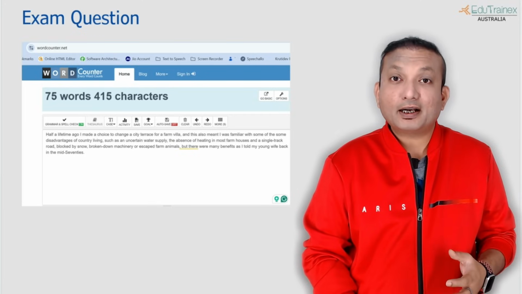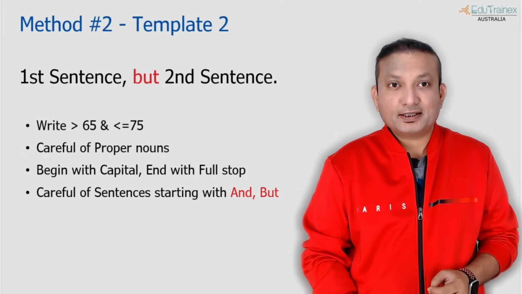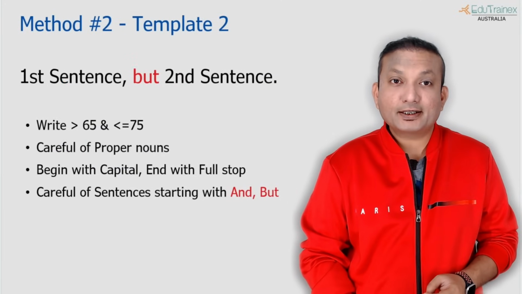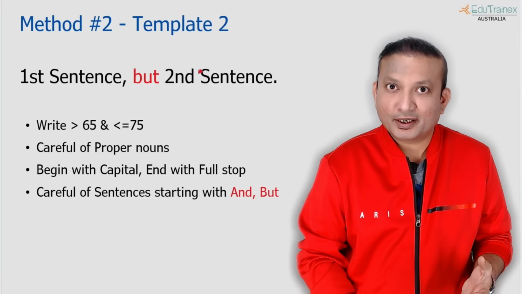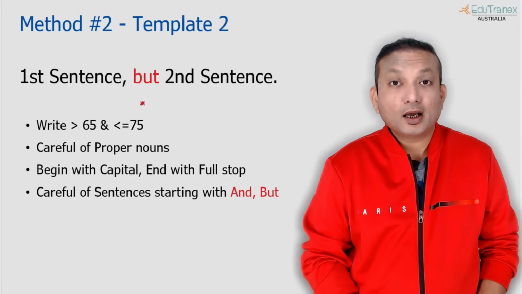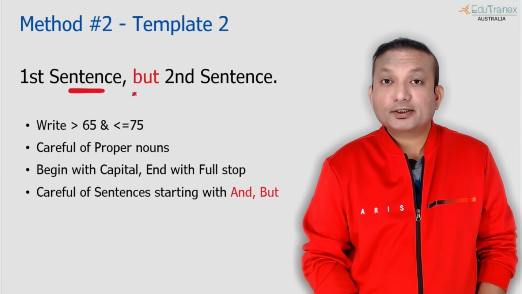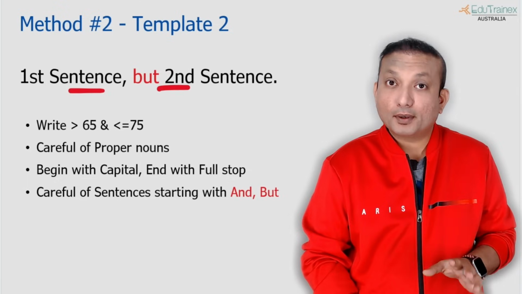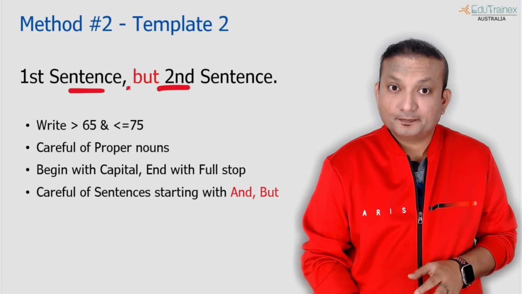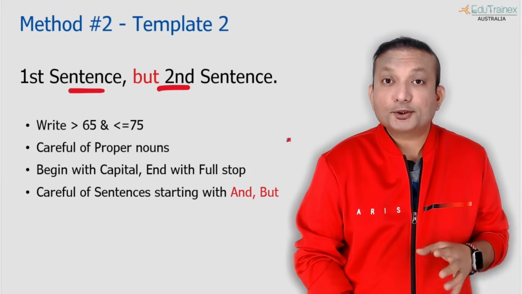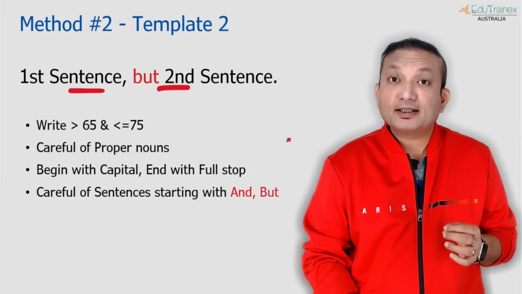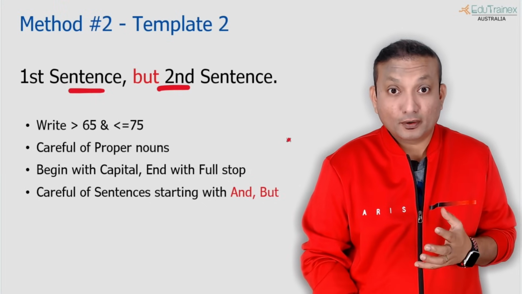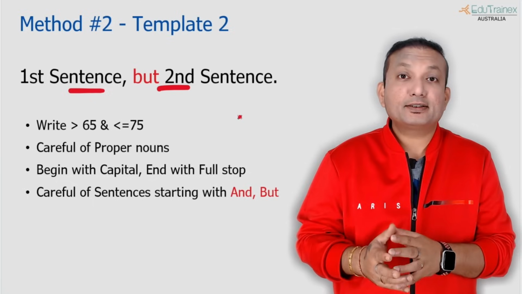Okay, so time to look at the second technique. What is the second technique and when do we use such techniques? It is just the old one actually. And this still works. How does it still work? We are just combining two sentences with but in between and a comma, of course. So sometimes, as I showed to you in the previous case, the sentences can be longer, really long. In that case, only 2 sentences is possible.